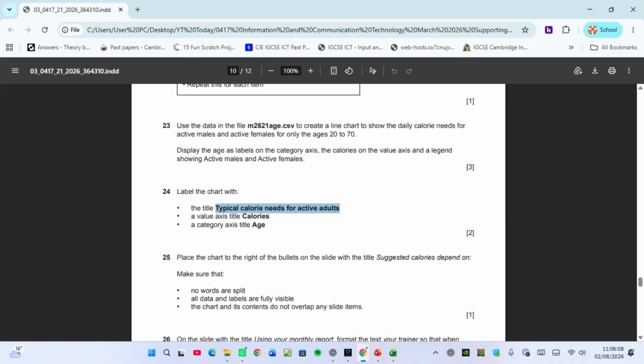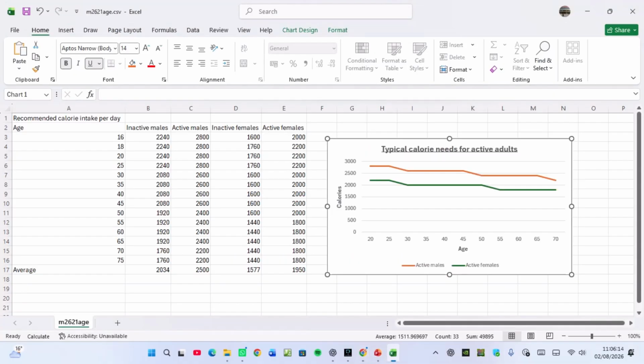So the Y-axis calories and the X-axis age. Those are 2 marks, which I've already done. If you check on my whatever here, there is age here and there is calories here. And then the scale. For this instant, the active male, if I take the active male at the age of 20, the active male is above 2,000, approaching 3,000, which is around 2,800.